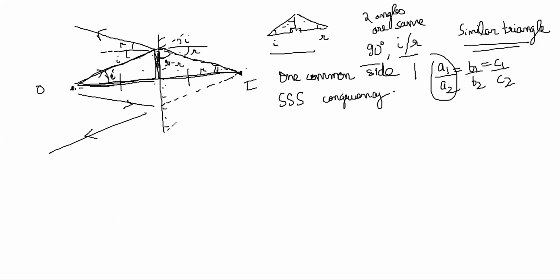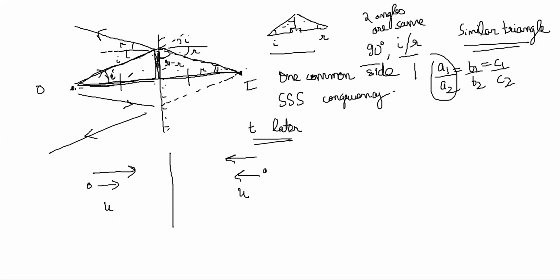Correct. So now if the object is approaching at some speed, the image will also be approaching at the same speed. Okay, so this speed of the object coming towards the mirror will be same as the speed of the image. Why? Because if you take some time t later, let's say right now distance of object and image was d and d.